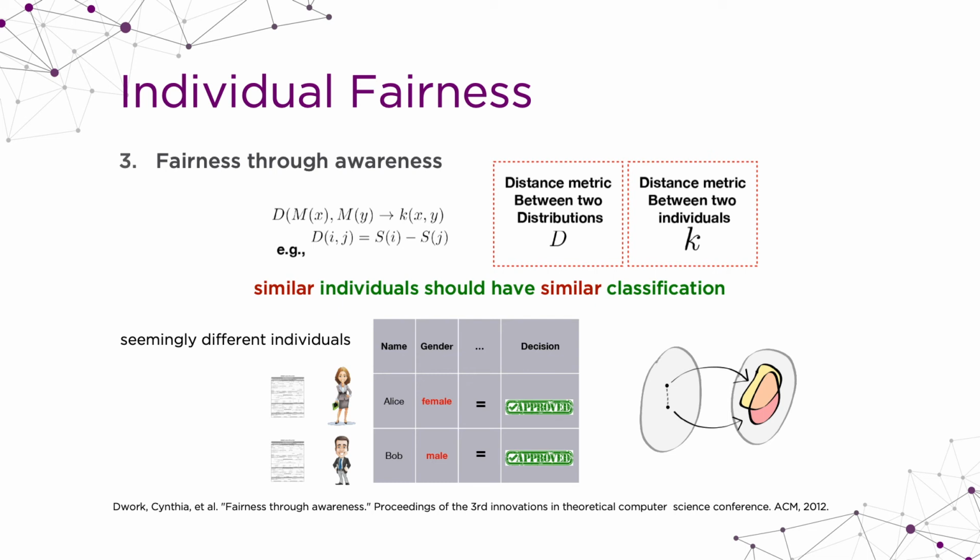Why? Because we cannot really define a similarity metric for individuals. In binary classification, we always have this decision line that we have to draw, saying this is a positive instance, this is a negative instance. And for instances that are close to each other, we need to draw this line anyhow.